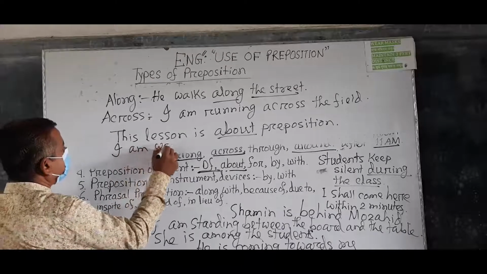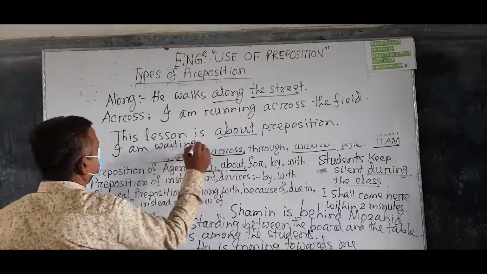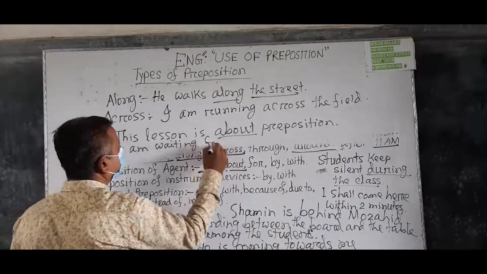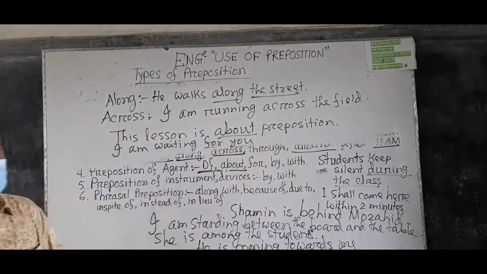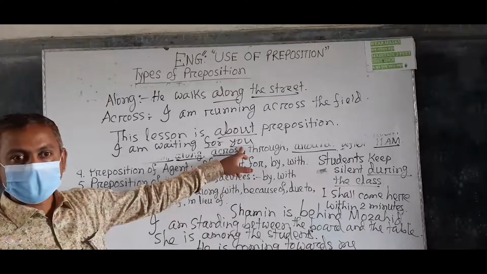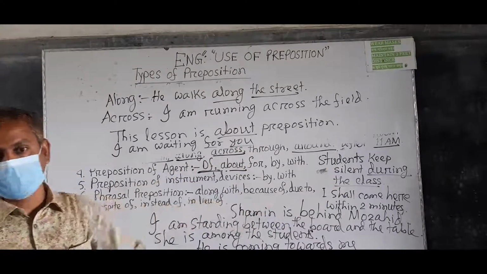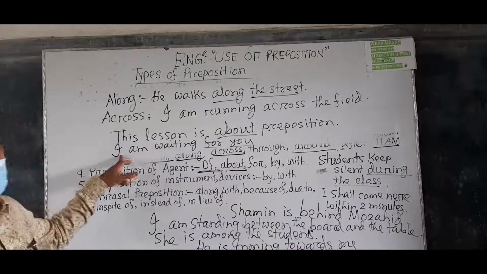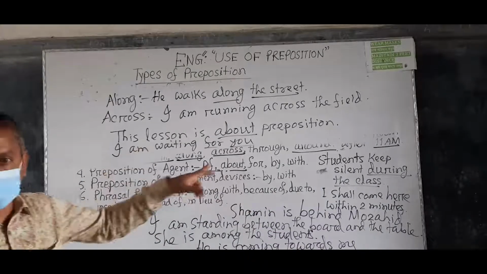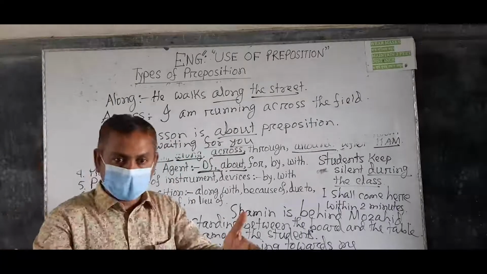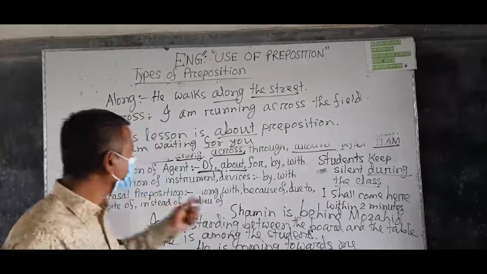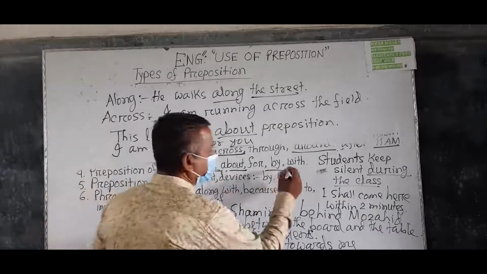I am waiting for you. Understand? So you is the purpose of my waiting. He is the purpose of why I am waiting. I am waiting for you. I am waiting for her. Understand? Okay.